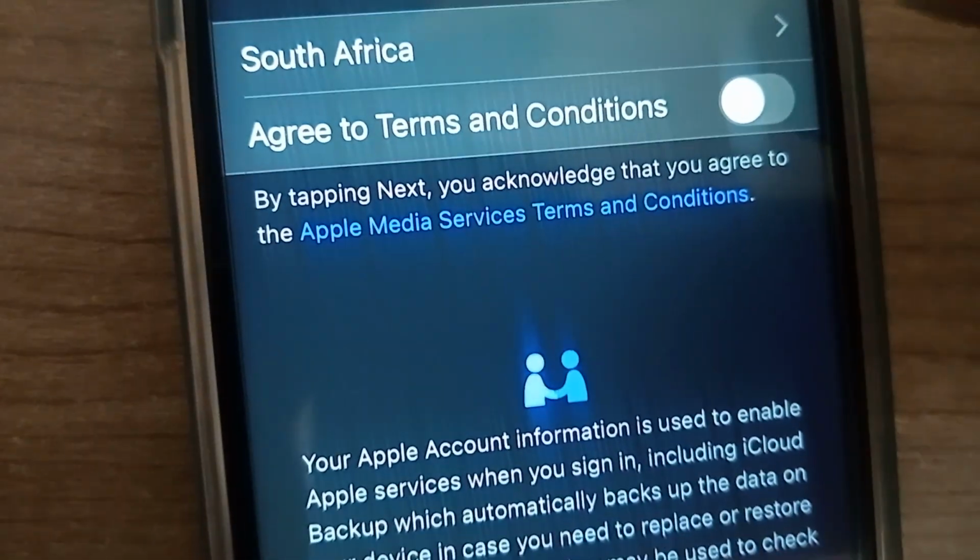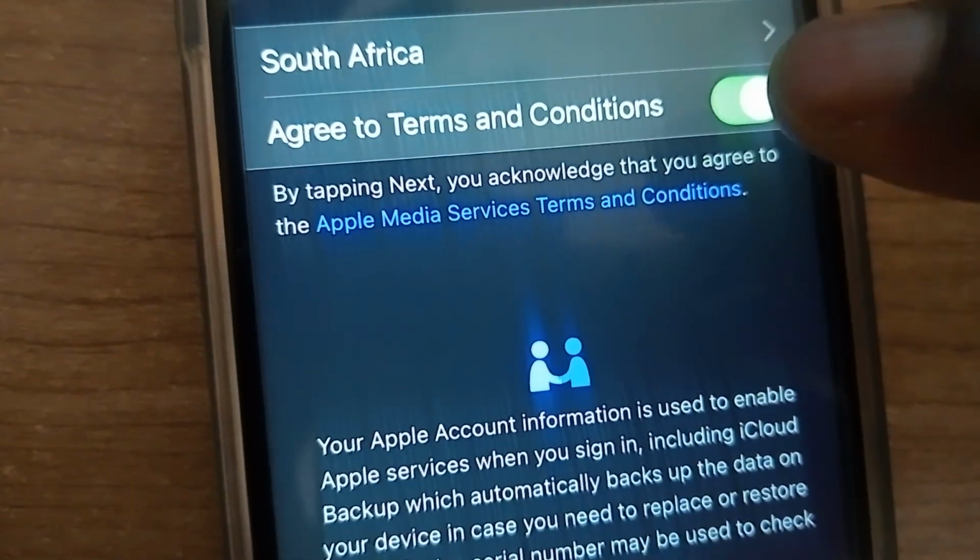I'm trying to just hide some small information, but you get it, right? When you click on review, go here. You see, can you see? And just switch on this and say terms and conditions. Then when you agree on that, you say media service. There's something small I want to verify here. They want you to agree on terms and conditions, especially when your email address is new to them.